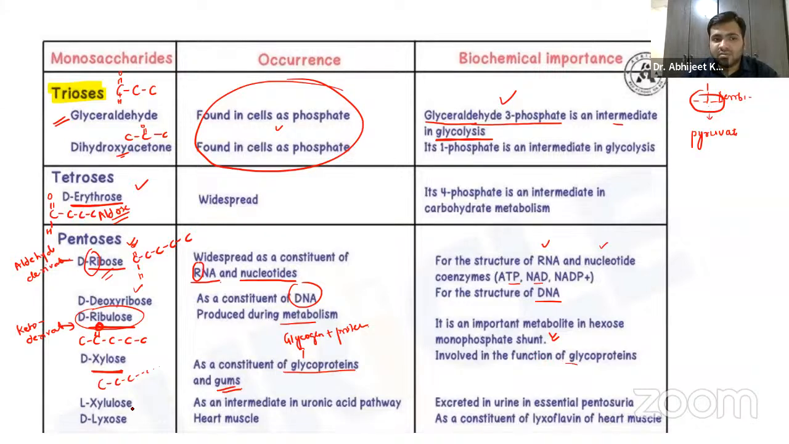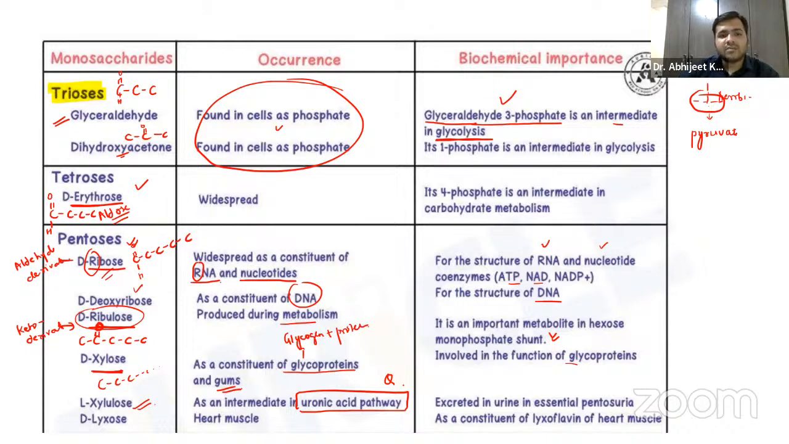We have xylulose. Xylulose is a keto derivative. Xylulose is an intermediate in the uronic acid pathway. It's very important. It is excreted in urine, and it causes essential pentosuria, right? And that is something you have to remember.